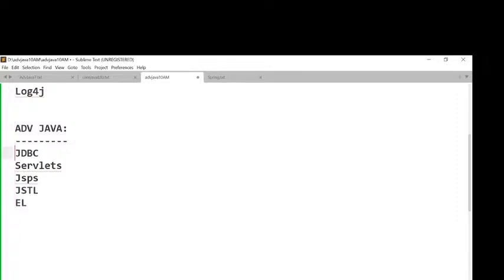Understand it clearly? Then in advanced Java, what topics are we going to understand there? JDBC, servlets, JSPs, JSTL. Then what next one here? No, expression language in advanced Java. Okay, fine. Now observe this clearly. Along with these topics, JDBC means Java database connectivity. That means the process of interacting with the database from a Java application, where we need some database related products.